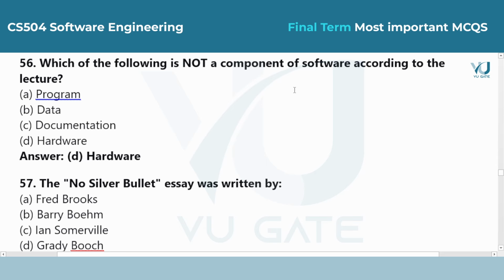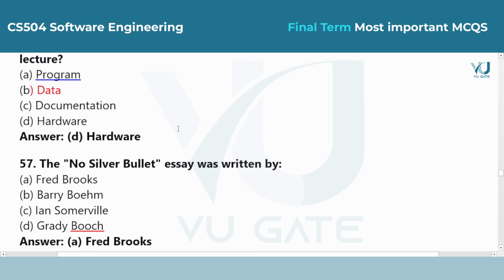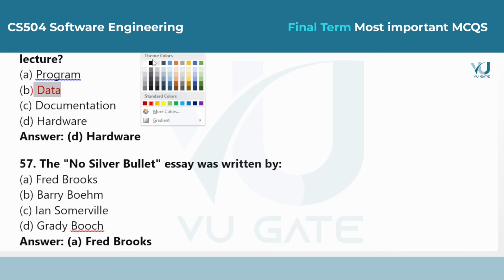Question 56. Which of the following is not a component of software according to the lecture? Answer is option D, hardware. Software is made up of the actual programs, the data they process, and the documentation that explains how to use them. Hardware is the physical machine that runs the software, so it is a separate category.